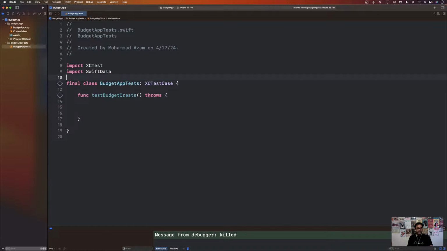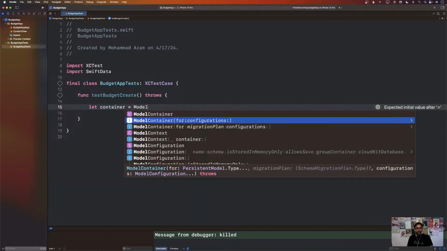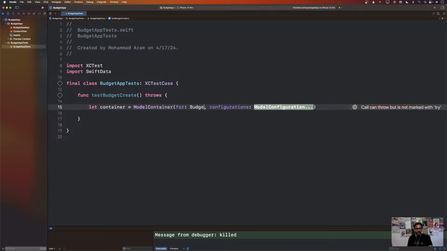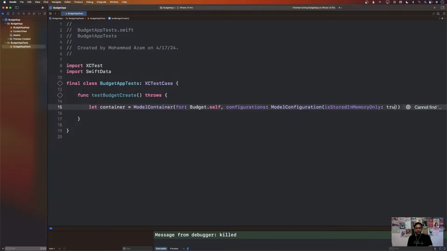Without the model container, nothing is going to work. That's one of the requirements because I need to access the model context also. So I'm going to say model container for a particular type over here, which will be budget, and for a model configuration. And over here, I can say in memory.